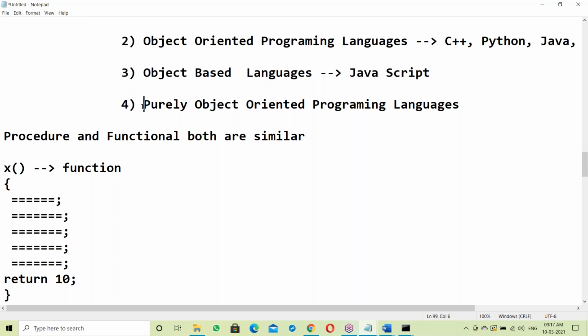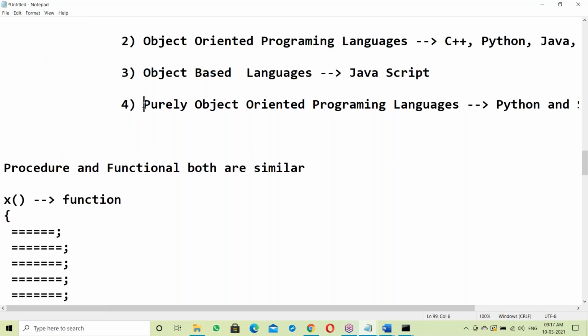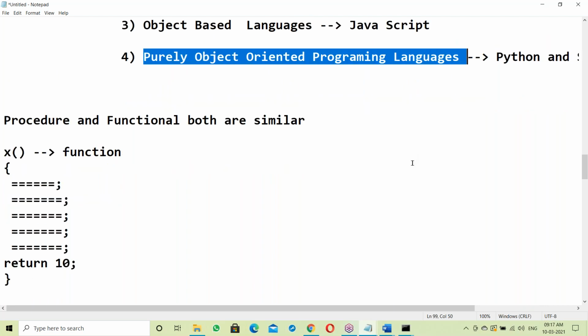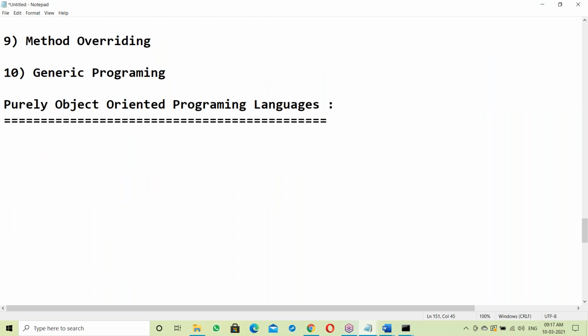Next, purely object-oriented programming languages. These are Python and Scala. What does purely object-oriented mean here? Purely object-oriented means everything is an object. Let us see what this concept is. Here everything is an object.